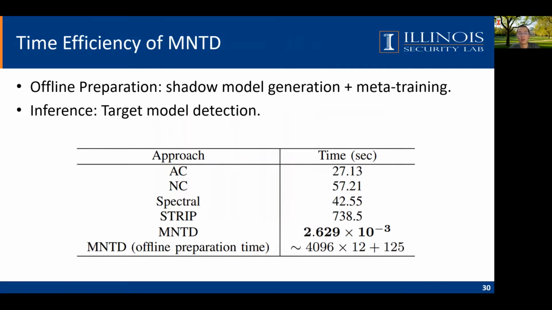In the online part, given a target model, we only need to feed in the queries and go through the model and the meta-classifier only once. So the online detection takes only several milliseconds for one target model. As a comparison, the previous methods need to rerun their entire pipeline whenever they get a new target model, which takes at least 20 seconds.